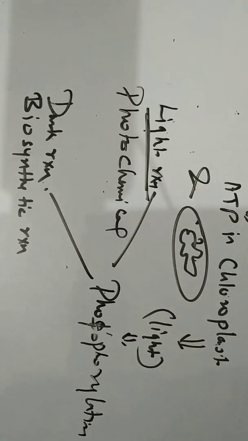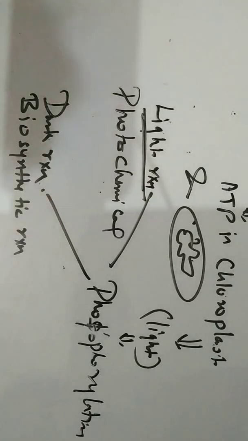Light reactions take place in the grana, and dark reactions take place in the stroma of the chloroplast. Is it clear? I repeat once more. Now listen, students, carefully. What is the light reaction and what is the dark reaction? What is the importance of the light reaction and what is the importance of the dark reaction?